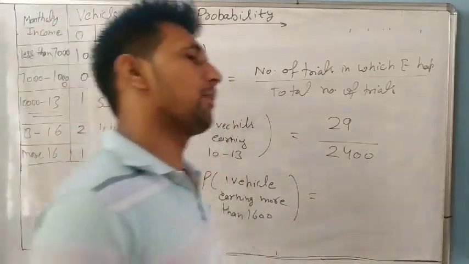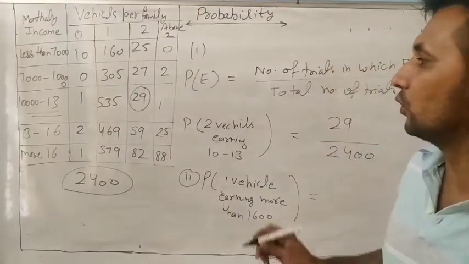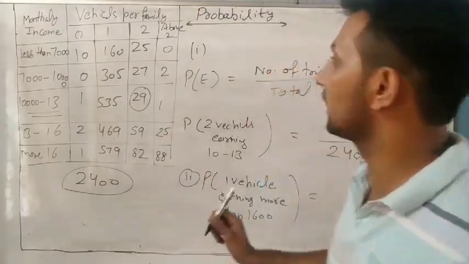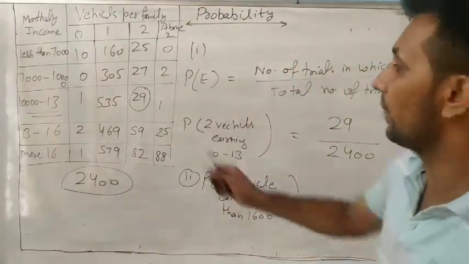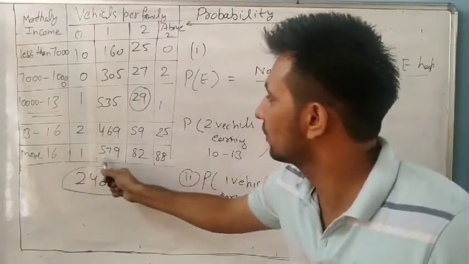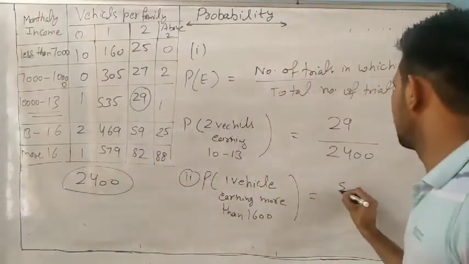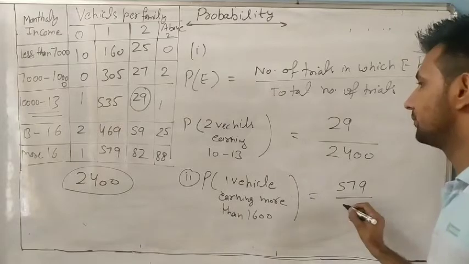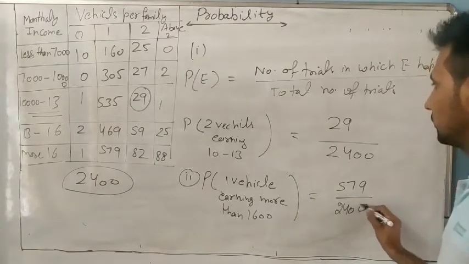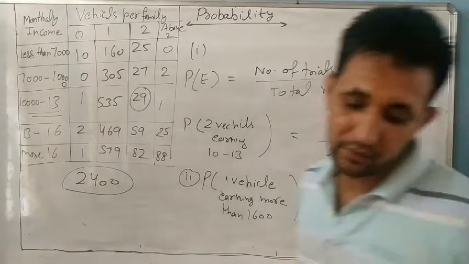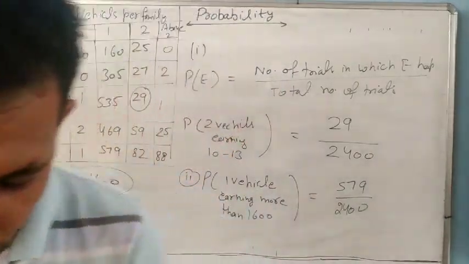How many families have income more than 16,000 and only 1 vehicle? 579. So the probability is 579 divided by 2,400. Like this, the third part and fourth part you can also solve.